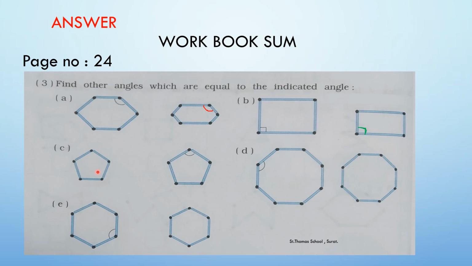Now on the third, you can see on the right side, the angle has been formed. The similar angle again you have to draw it in this pic. So now let's do it. Take your pencil and draw the similar angle like this. Clear?